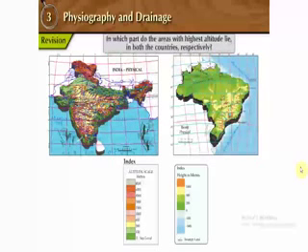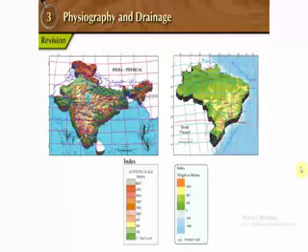Let us now tell in which part do the areas with highest altitude lie in both the countries respectively. In India's northern part, the Himalayan mountains lie, the highest altitude, whereas towards the southeast of Brazil, towards the Brazilian plateau, is the highest altitude area.